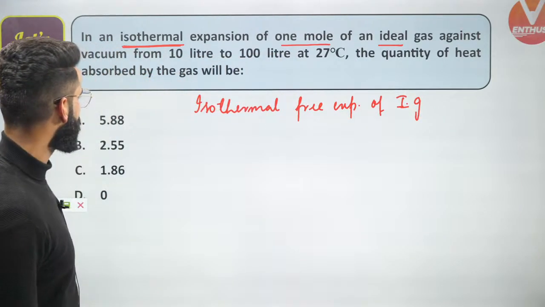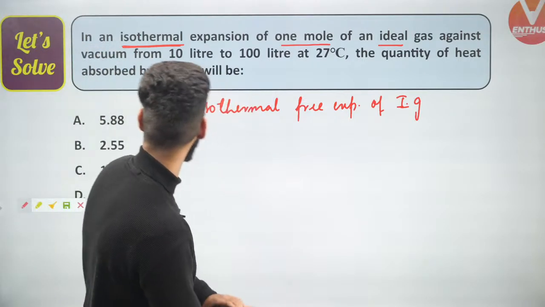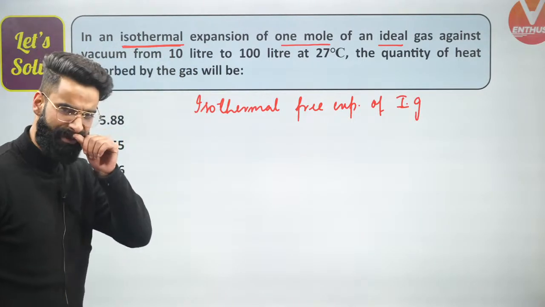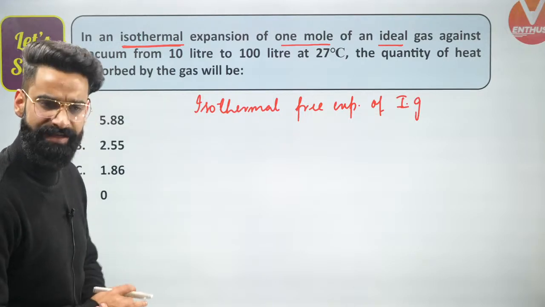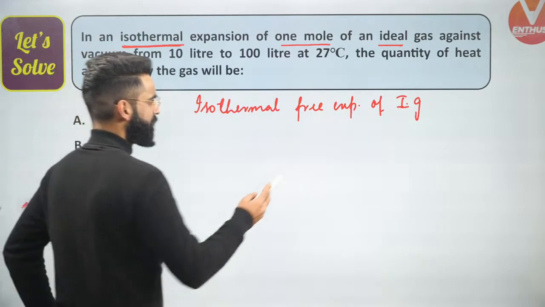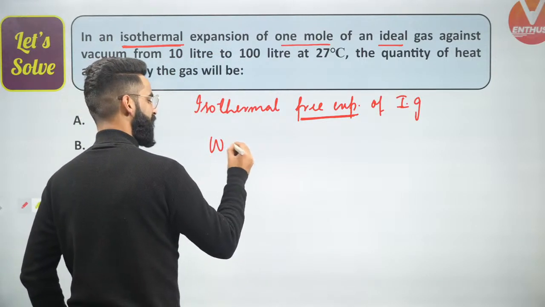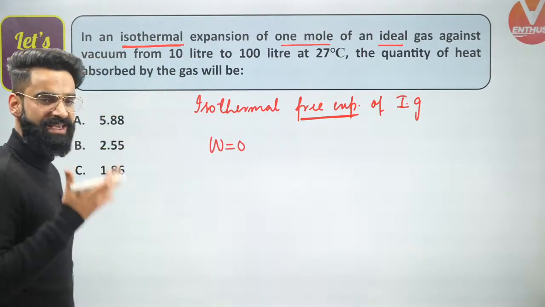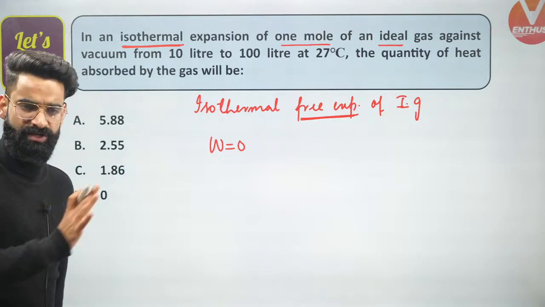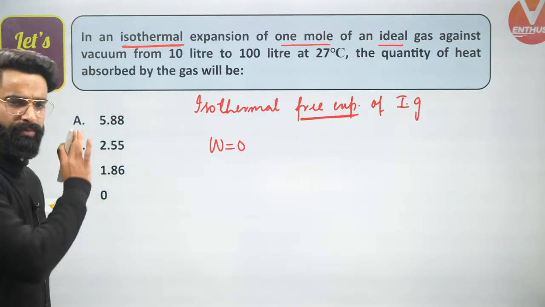What are we supposed to calculate? From 10 liters to 100 liters, the quantity of heat absorbed by the gas will be. What do you think will be the answer right here? See guys, first of all, it's a free expansion. In case of free expansion, as you all must be knowing, the value of W is 0. Yes. Expansion against 0 external pressure is what we call free expansion, right? So W value is 0.